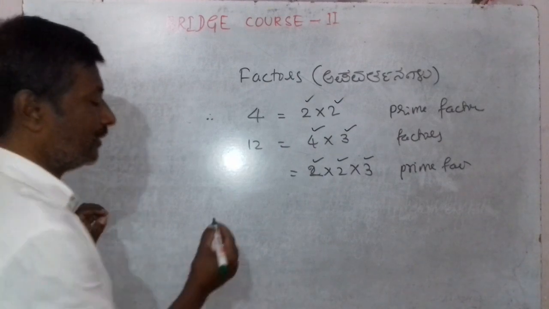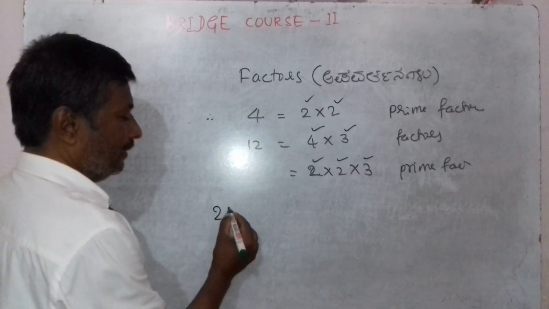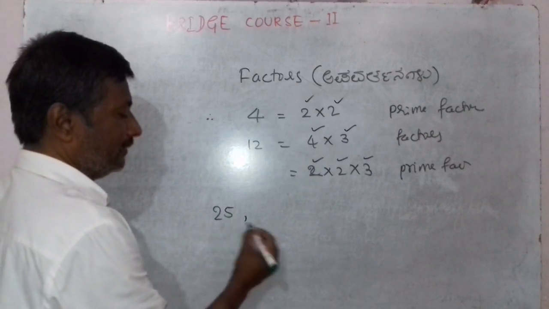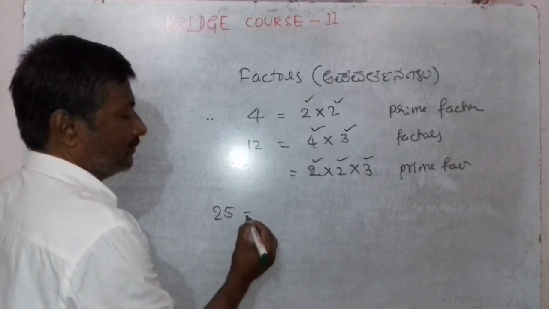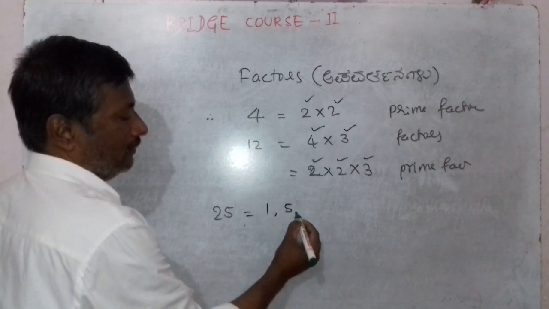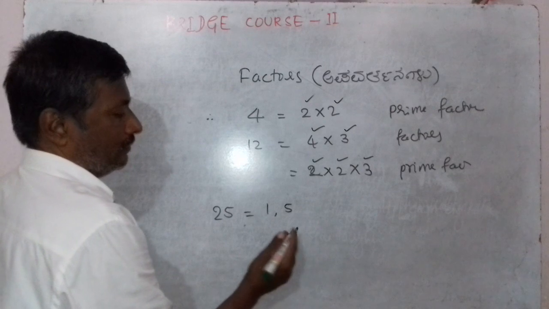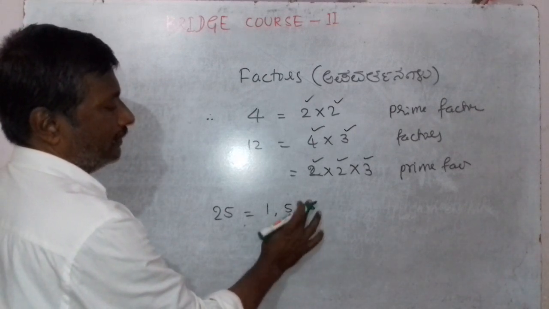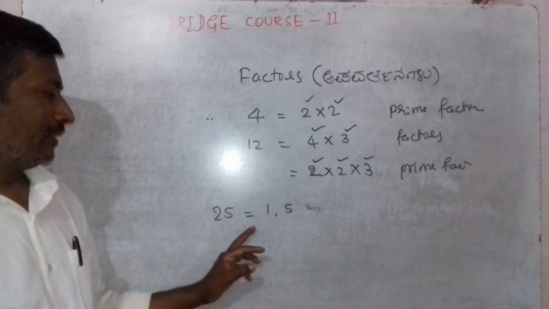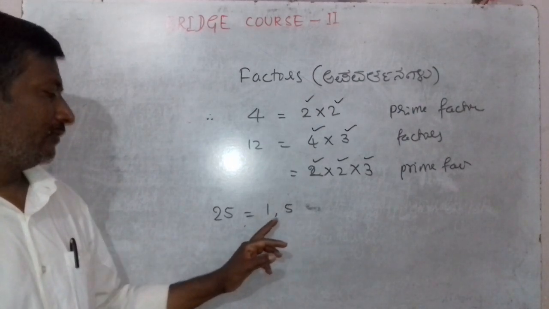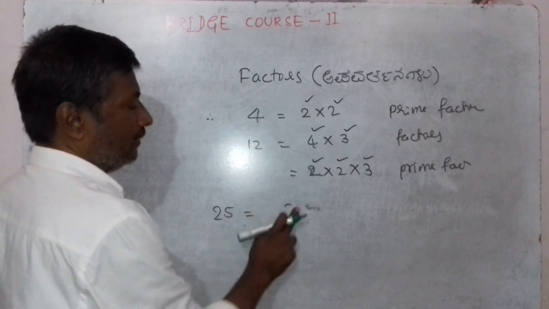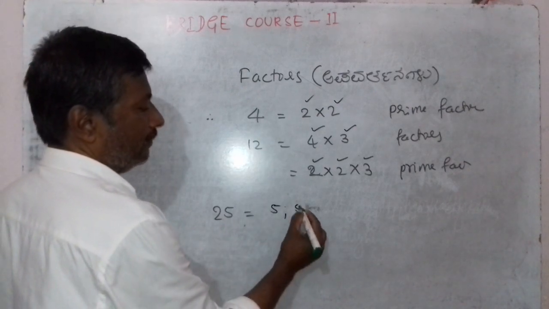Now consider 25. The factors of 25 are 1 and 5. There are no other factors. 25 is obtained by multiplying 5 and 5.